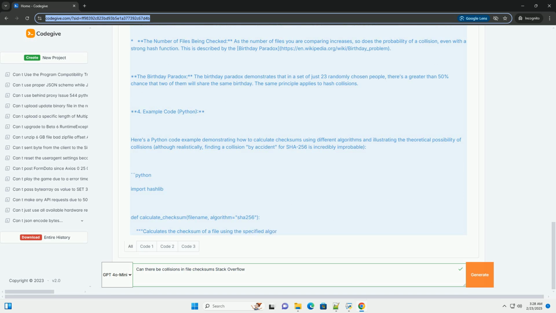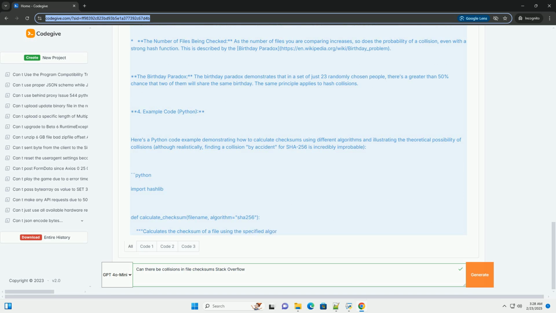It iterates through a list of hash algorithms: MD5, SHA-256, SHA-512. It calls calculate_checksum to compute the checksum for each file using the current algorithm. It prints the checksum values and indicates whether a collision was detected, if the checksums are identical.